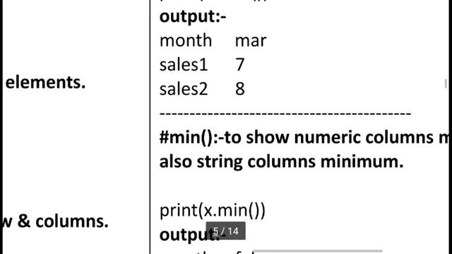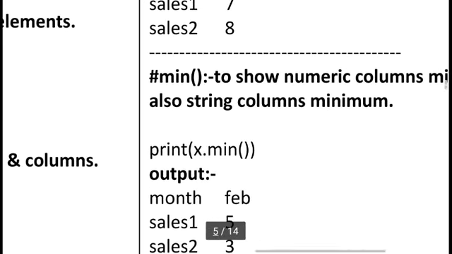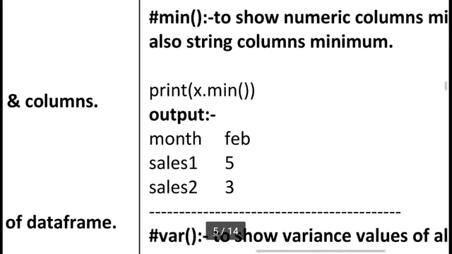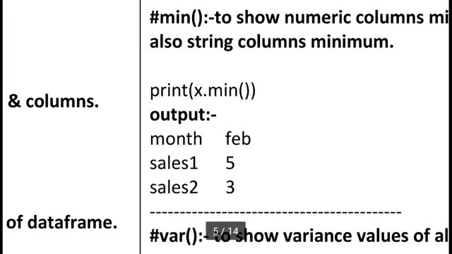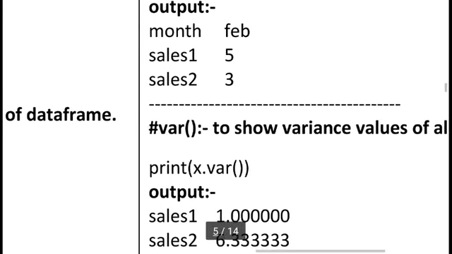With the opposite operation we can perform minimum. So x dot minimum gives Feb, because Jan is J, March is M, but F always comes before. So this is lowest, and in cells 1 the lowest value is 5, and in cells 2 it is 3.